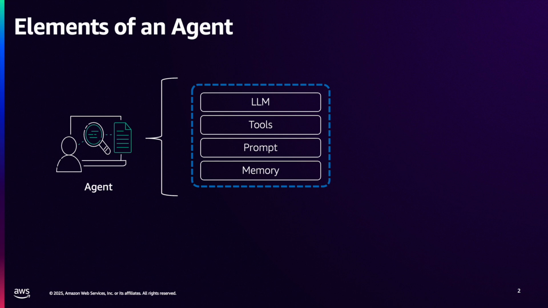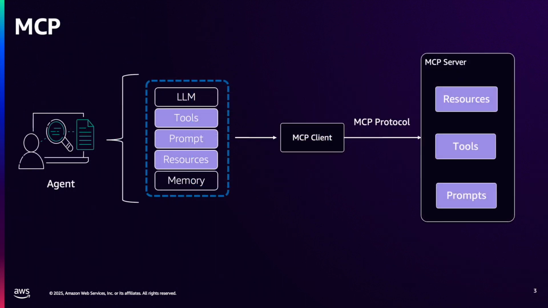But there's a problem. Every framework implements these differently. And as we discussed in my previous video, MCP standardizes how agents connect to their tools and resources. The agents act as an MCP client, connecting to MCP servers that provide access to the tools, resources, and prompts. This creates a standardized interface between the agents and their capabilities, but MCP only solves half the problem.